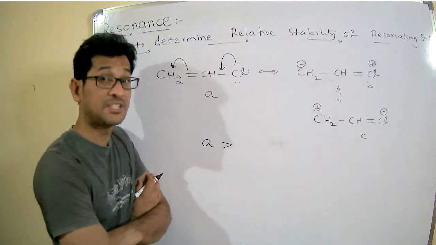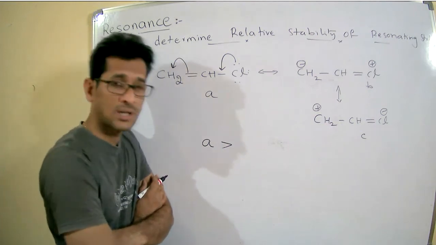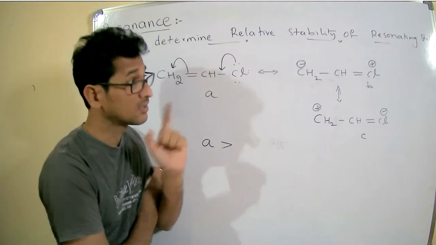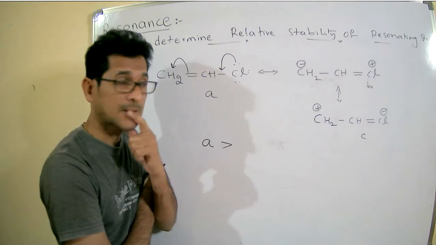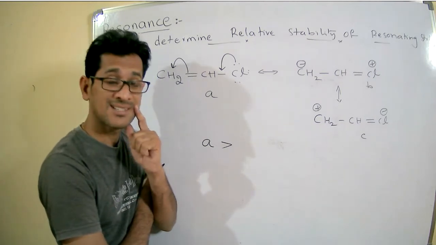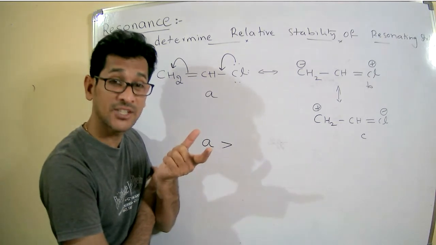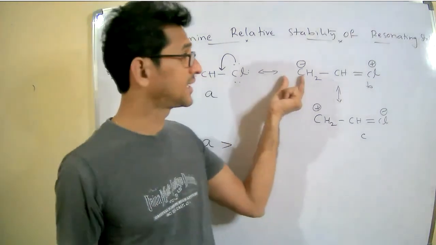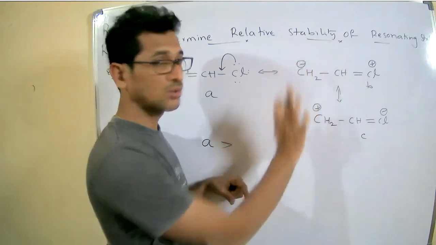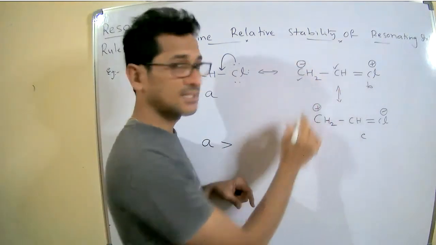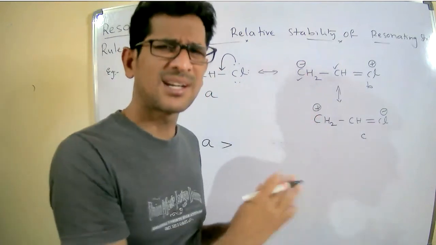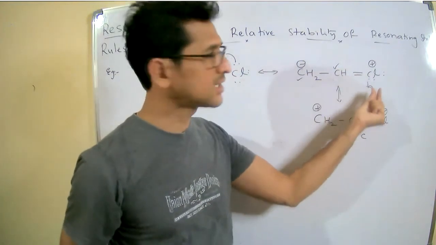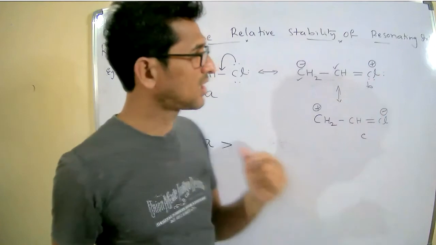Now see, among B and C, which is more stable? Two are charged species. Count the number of covalent bonds: equal number of covalent bonds. Once the covalent bonds are the same, then go for the octet configuration. This one is satisfying octet configuration, meaning around carbon tetravalency, and chlorine has 2, 4, 6 to 8 electrons, octet configuration.